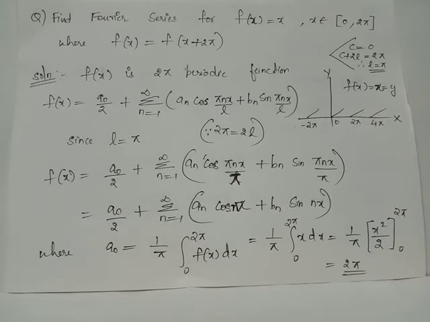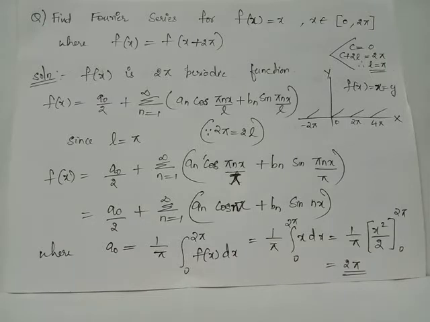a naught equals 1 by pi times integral 0 to 2 pi x dx, which becomes 1 by pi times x square by 2, to which we have to give upper limit 2 pi and lower limit 0. On application of upper limit, we will obtain a naught equals 2 pi. By applying lower limit, we will get only a 0 term.